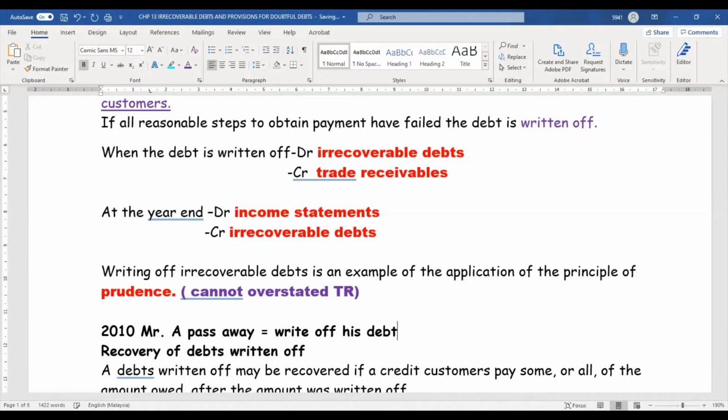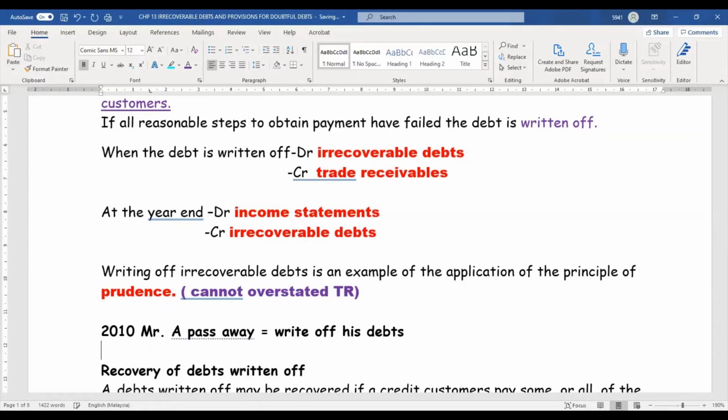I try to contact his family, but the family members are not responding to me. When Mr. A died already, I write off his debt because I know I cannot collect. So maybe after a few years, in 2013, Mr. A came to my office.